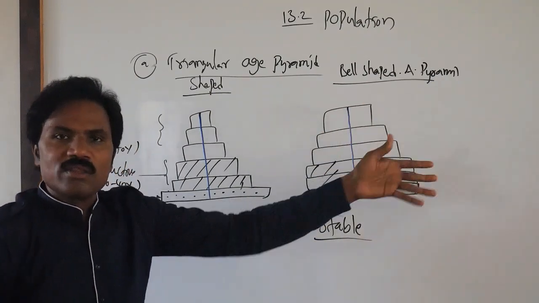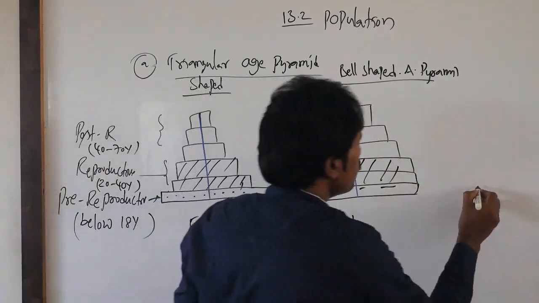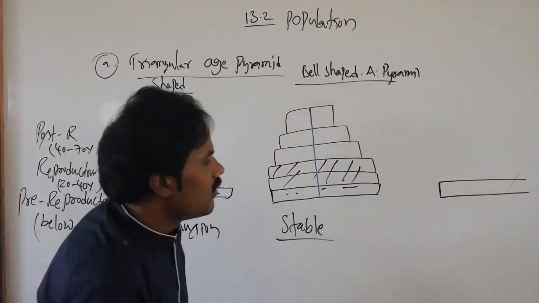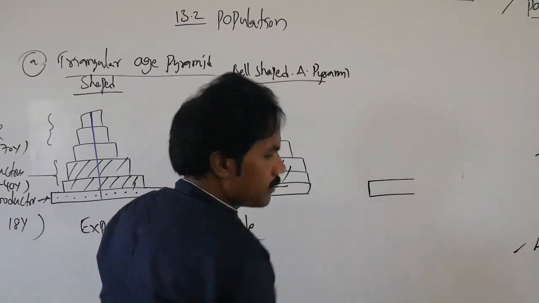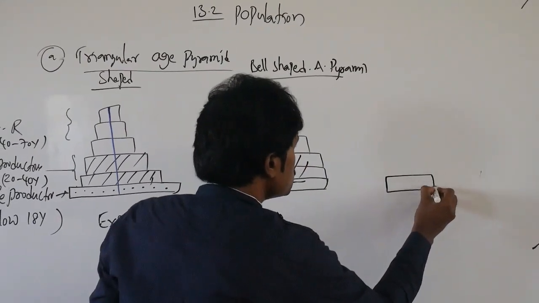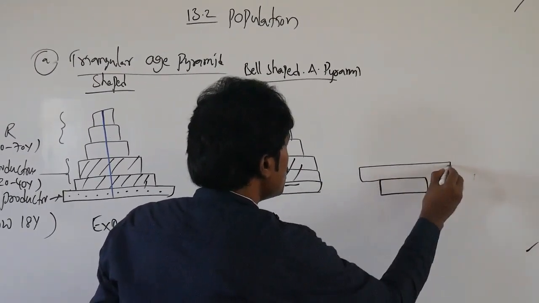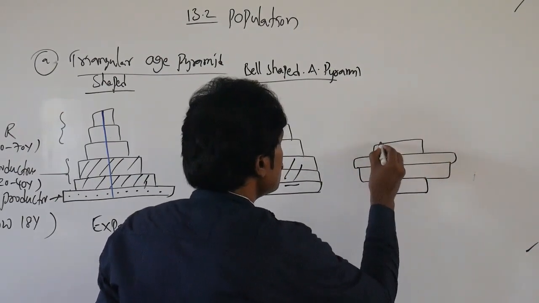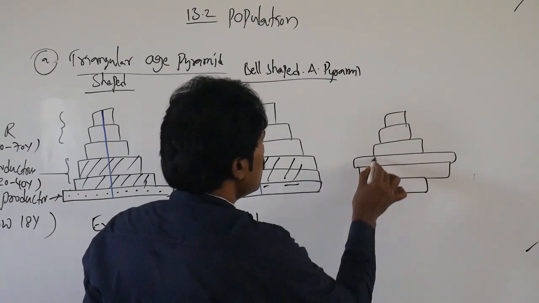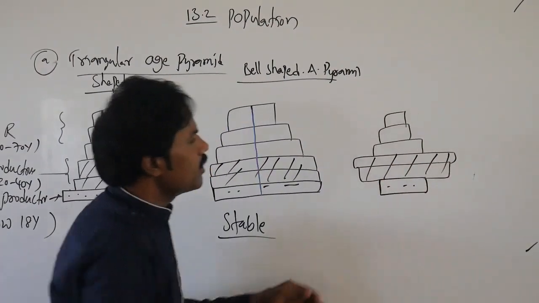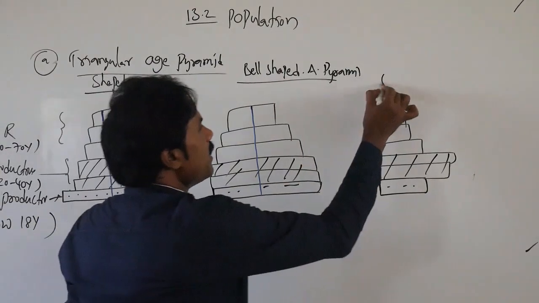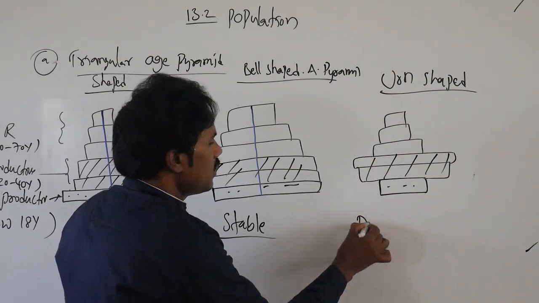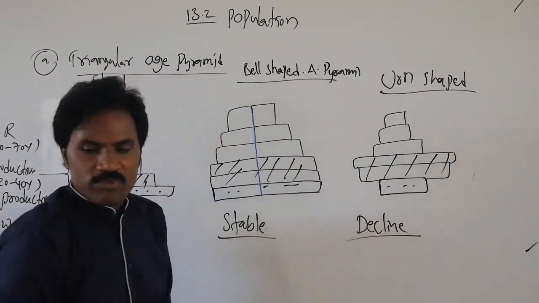Then the other one, the decline shape. In the decline shape, the number of pre-reproductive individuals will be very low. This is the urn-shaped age pyramid, and it represents decline.